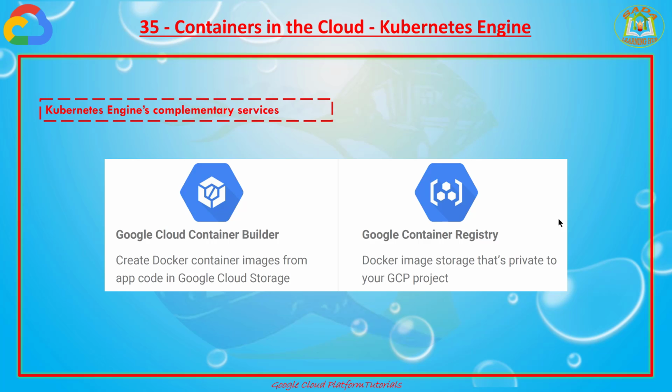Container Registry provides private Docker image storage on Google Cloud Platform. Although Docker provides a central registry to store public images, you might not want your images to be accessible to the world. In this case, you must use a private registry.